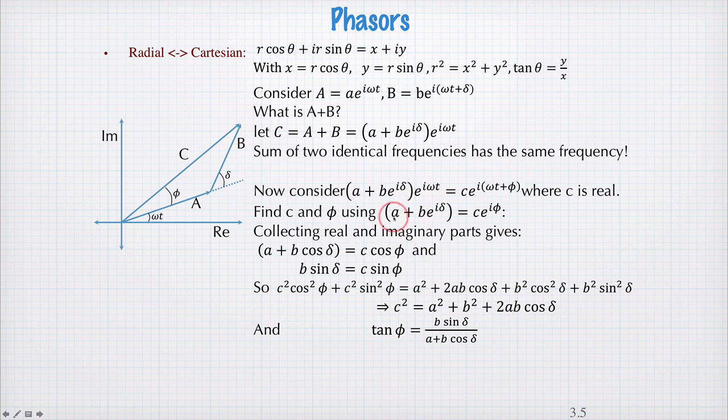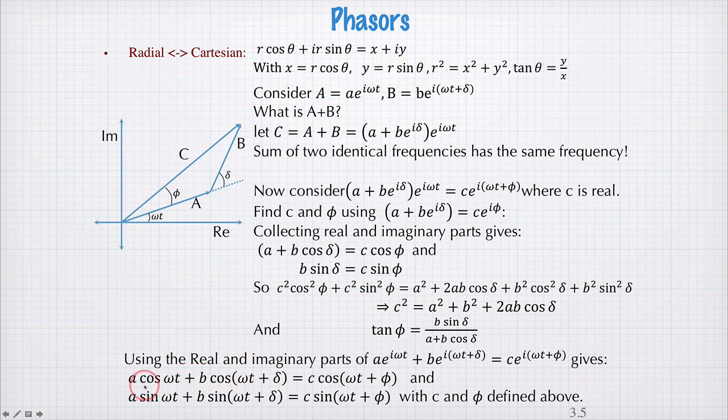Considering now the real and imaginary parts of this equation here, what we can find is equations that relate the sum of two cosine functions of the same frequency and some phase difference with different amplitudes to a single cosine function with a single amplitude and a phase. And similarly, if we're adding two sines together, then we get a single sine with an amplitude and a phase phi, with c and phi defined above.